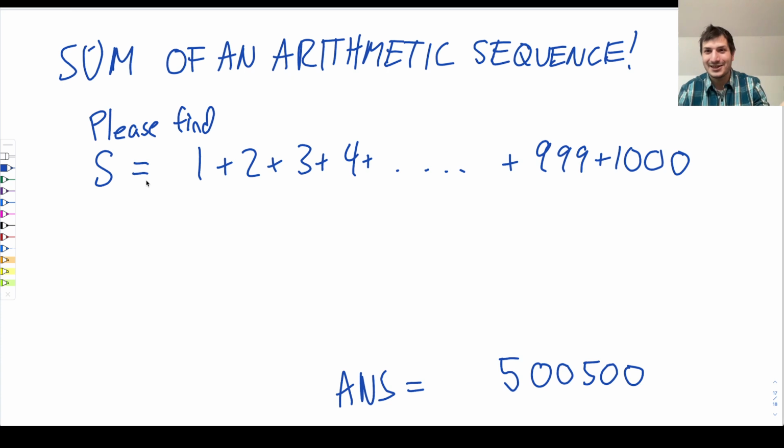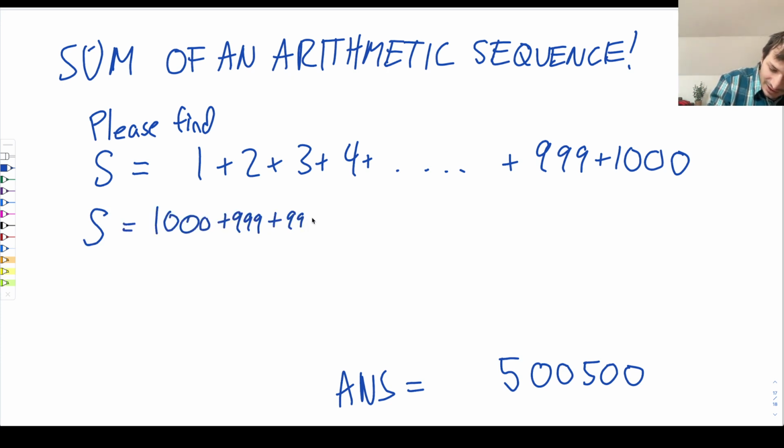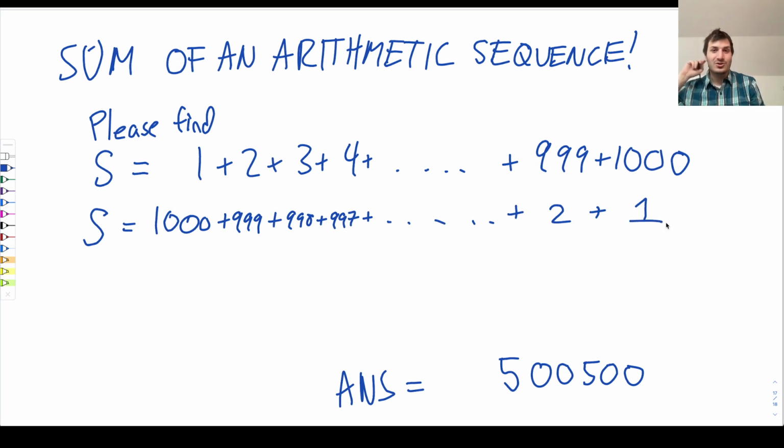Okay, but that doesn't actually help anything. Here is the real trick, which is let's take the equation we have and write it down one more time backwards. So S is 1 plus 2 plus 3 plus 4 all the way up to 1,000. But of course, it's the same forwards and backwards. So of course, S is also 1,000 plus 999 plus 998 plus 997 plus ... plus 2 plus 1. So this is the trick. If you remember this trick, let's write it backwards. All the other steps are not hard. That's the only magical trick. Write it backwards.